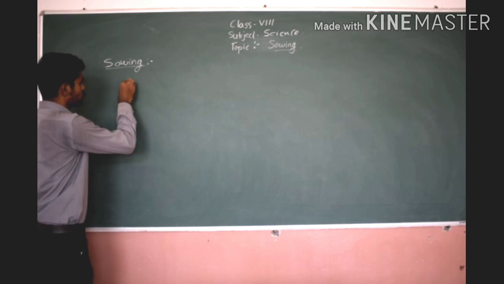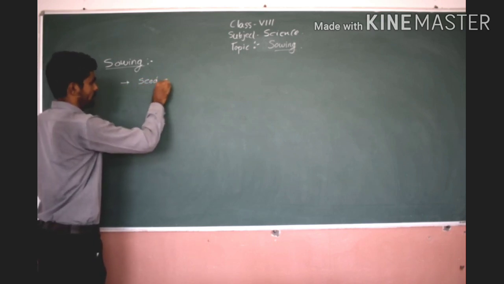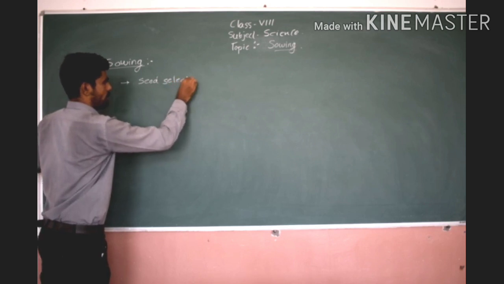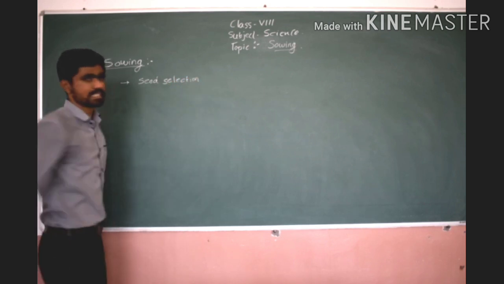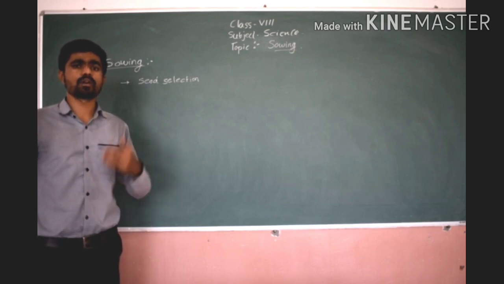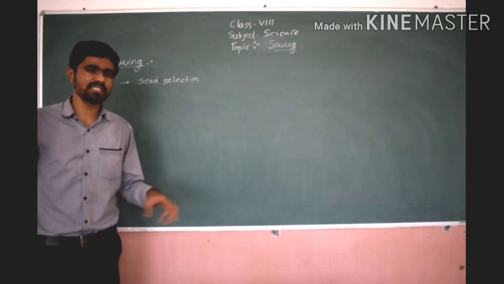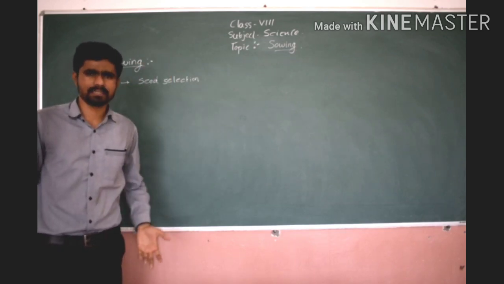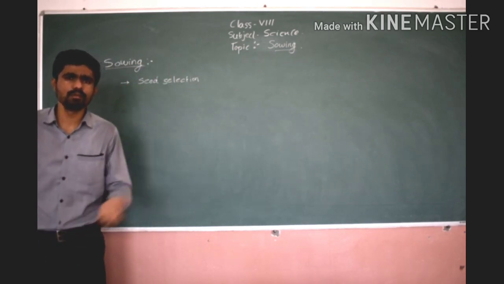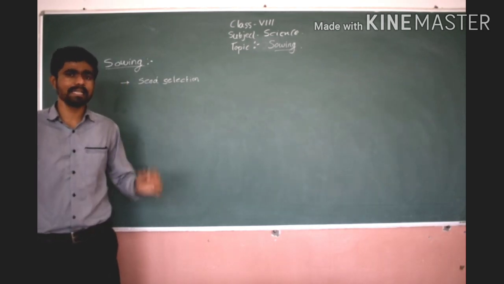Now in the sowing process, seed selection we discussed. If we select healthy quality seed, then the crop will be healthy. Understand me? If we sow damaged seed, then our production will be less. More damaged crops will be produced. If you want a healthy crop to grow, then you should sow a healthy seed.